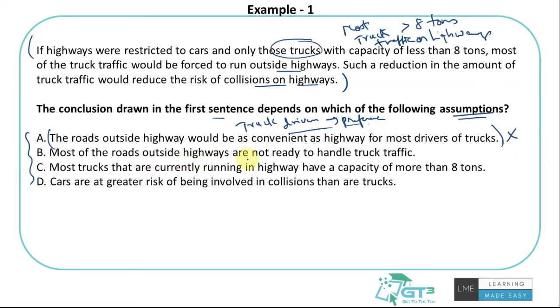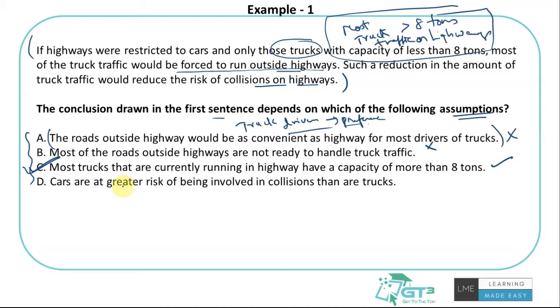Most of the roads outside highways are not ready to handle truck traffic. That would not be relevant to this whole thing. Again, not making sense. Most trucks that are currently running on highways have a capacity of more than 8 tons, which is correct, which is what I also said as the assumption. So most of the truck traffic is more than 8 tons. That's why, if we make a restriction that trucks of more than 8 tons are not supposed to run on highways, they would be forced to run outside highways. So this is the valid assumption: most of the truck traffic on highways is more than 8 tons, has a capacity of more than 8.